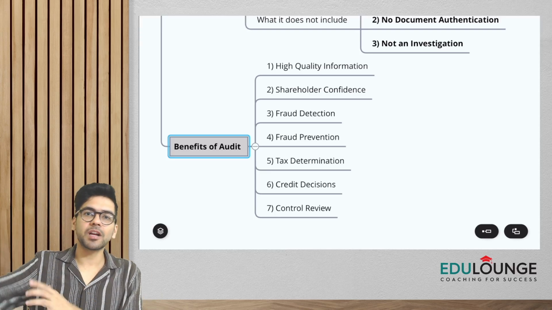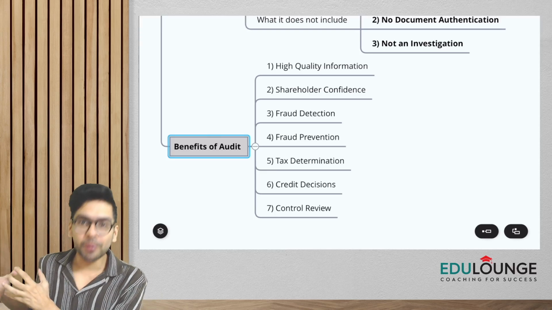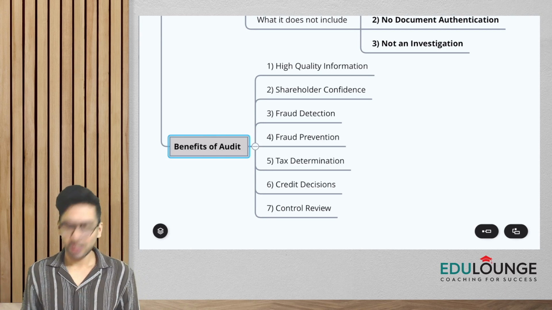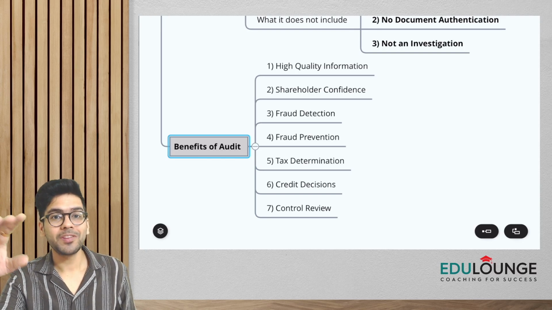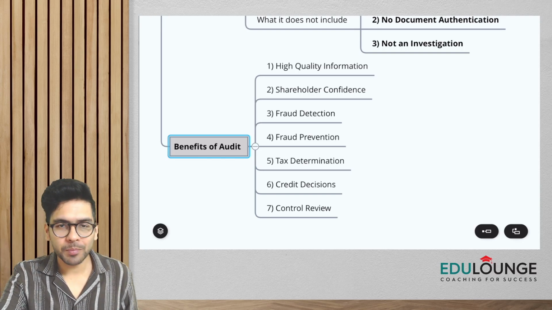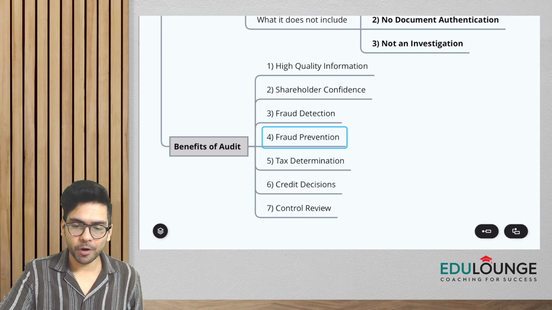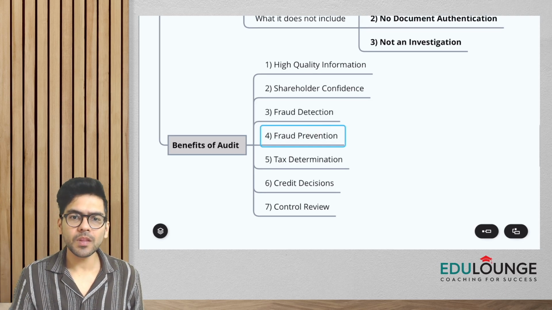The directors of the company are not running the company for their personal gains, etc. So it gives them confidence. Now, if you see, guys, there are two words with respect to fraud. Point number 3 is fraud detection, and point number 4 is fraud prevention.